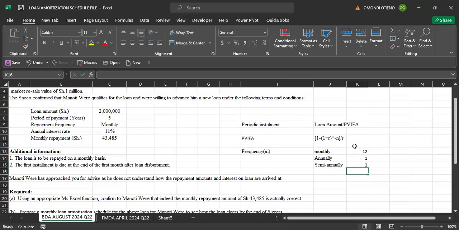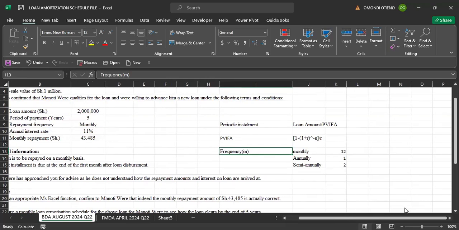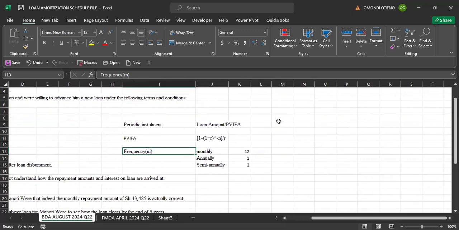So that's what we have as letter M. So when you want to now conform the loan terms to align with this particular frequency, then for the rate, we divide by M. For N or duration, we multiply by M.